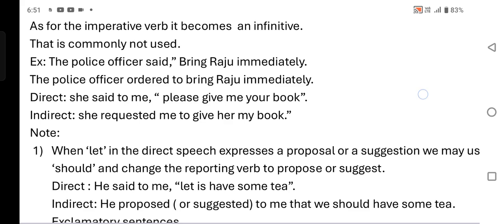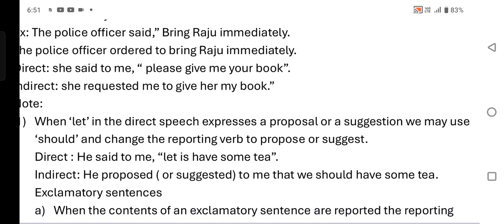Note some more rules. When "let" in direct speech expresses a proposal or a suggestion, we may use "should" and change the reporting verb to propose or suggest.